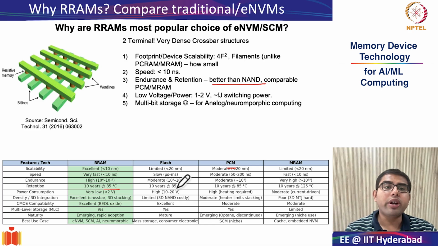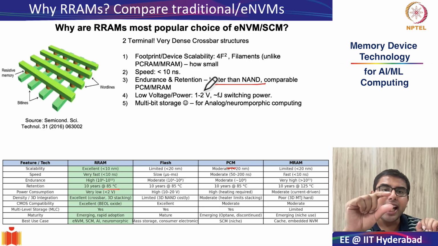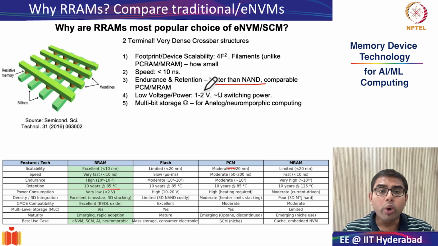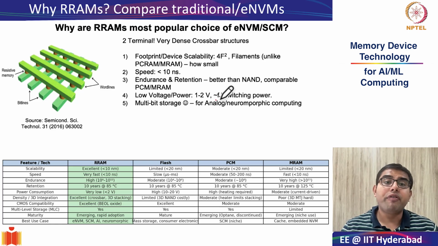The fourth important point to look at is the switching voltage and also the switching power. As I have shown in RRAMs, by controlling the thickness of the oxide material, by making it few nanometers thin, 5 nanometer, 10 nanometer thin, you can substantially reduce the operating voltage of these RRAMs. As a result, it has now been demonstrated that RRAMs can operate even at femtojoules.